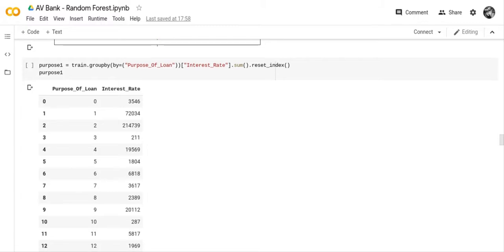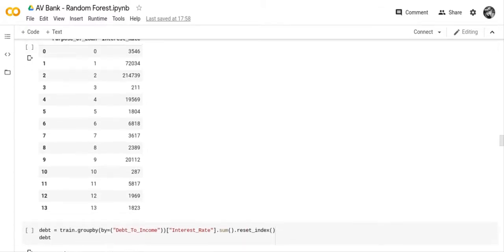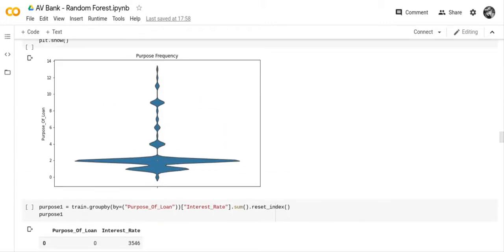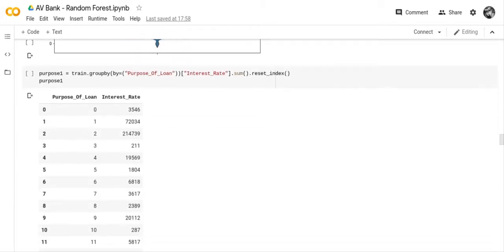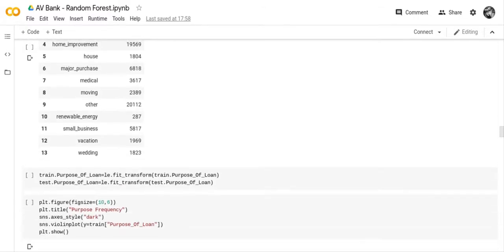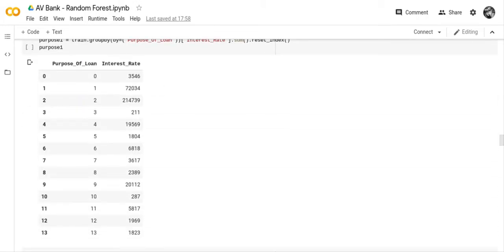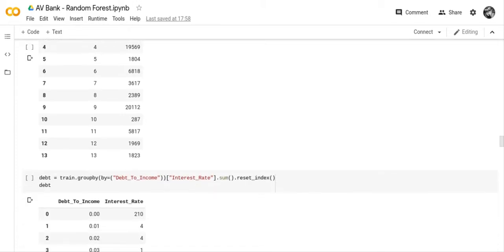And the next one after that was number 1, perhaps. One was 72,034. So look over here at 72,034, and that's credit card. So you're getting a loan to pay off your credit card. So that means you probably shouldn't be putting things on credit.